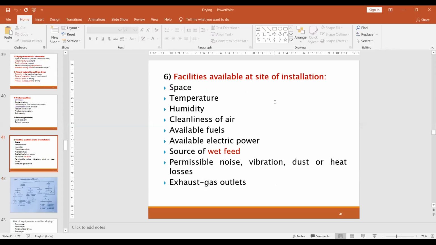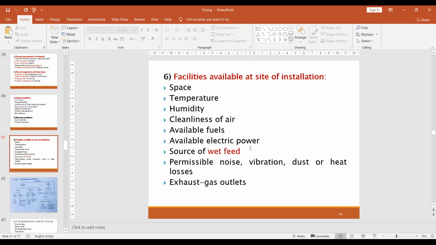Then the facilities available for installation of the different dryers. When selecting dryers, it is very important whether the space is available in your company or not, the manufacturing facilities, and the temperature. Where are the temperature facilities available, with the highest temperature and lowest temperature? Can the relative humidity be controlled in that manufacturing area? The air should be clean in that manufacturing area, so the product is not contaminated. Whether fuel is available to start that machine or the dryers, and whether electric power is available or not, should also be considered.